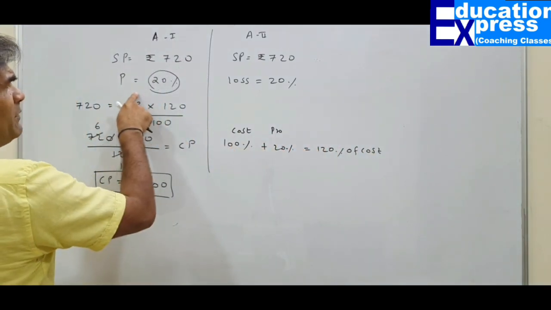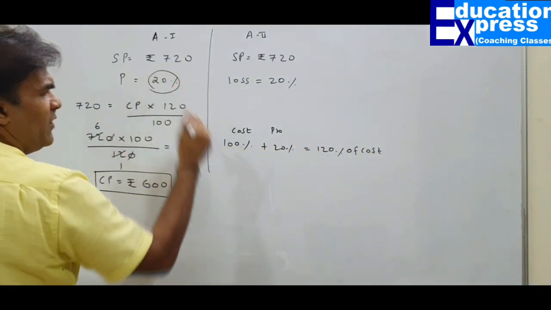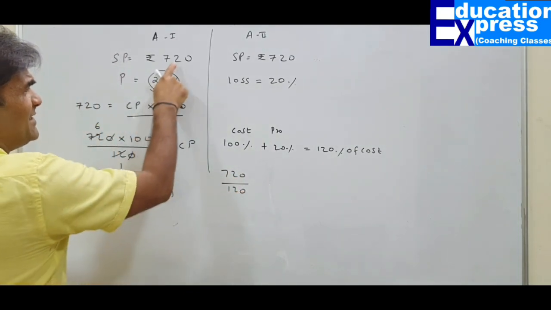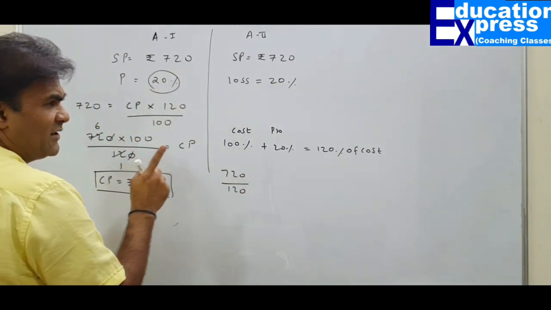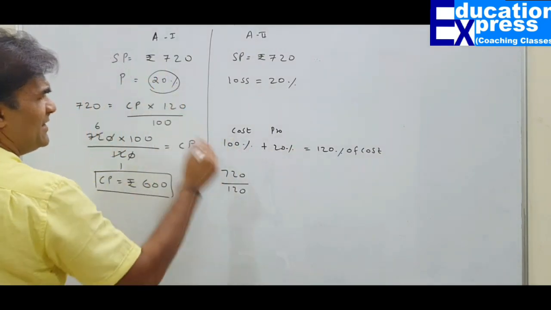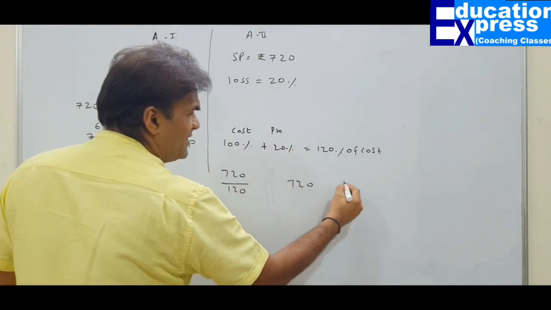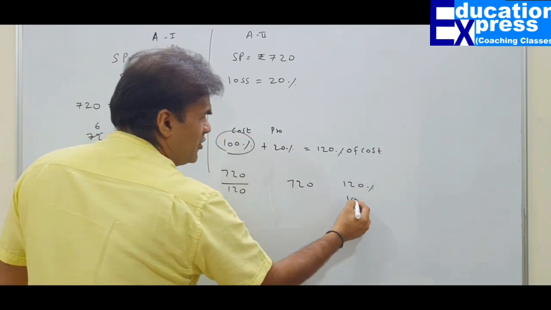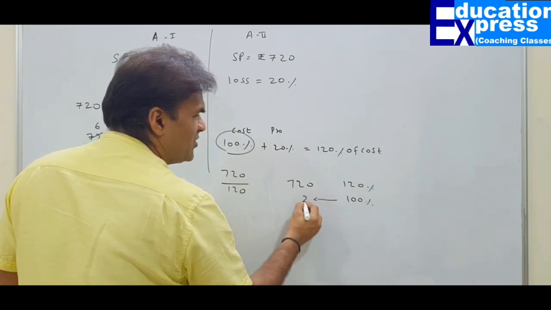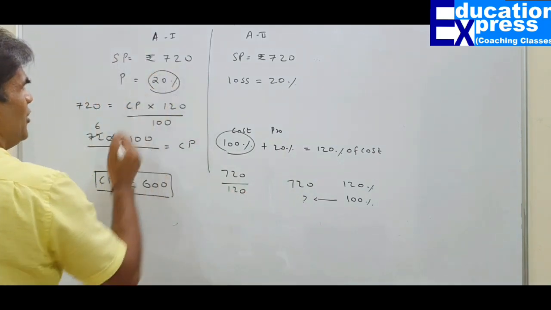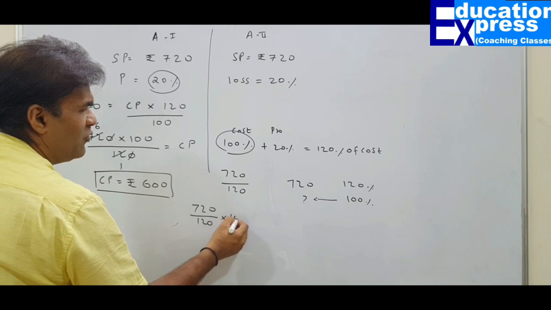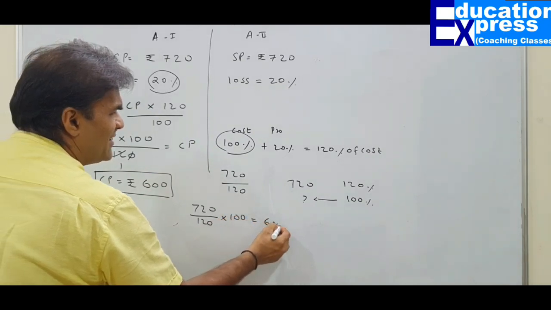Since 120% is 720, this 720 is 120%. So 120% represents the unitary method: 720 is nothing but 120%. My cost is 100%. So 100% is how much? Automatically we can do 720 divided by 120 into 100. Automatically you will get 600.